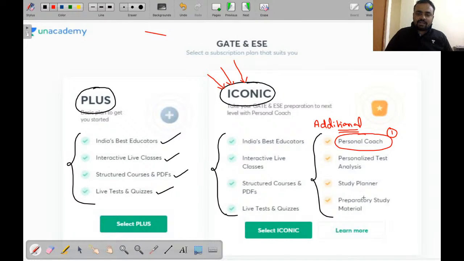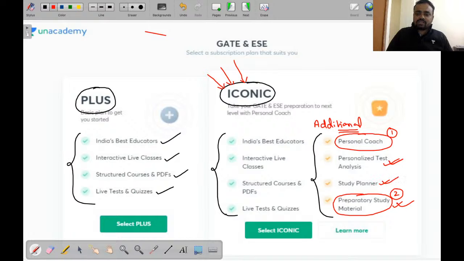And the second advantageous thing inside the Iconic, you can have the study material, जो कि मार्केट में अगर आप परचेस करने जाओ तो 10 से 15,000 मिनिमम आपको पे करना पड़ता है, जो कि आपको आइकॉनिक में डायरेक्टली ही मिलने वाला है. And the third one is the personalized test analysis. Means whatever test you appear for, it will be evaluated and you will be intimated personally. Along with that you will also be guided where you need some improvement, okay, and in which portion you need to put in more effort. So these are the additional things which you get in the Iconic.